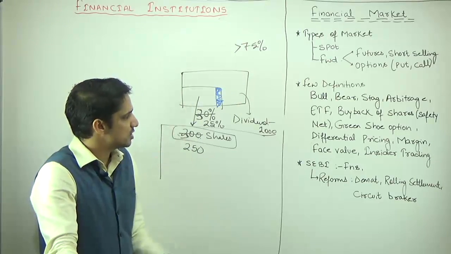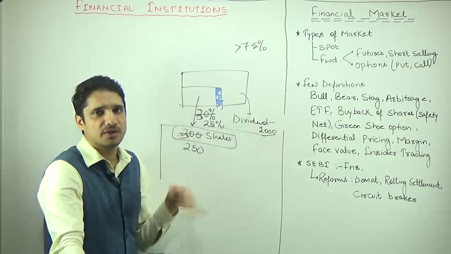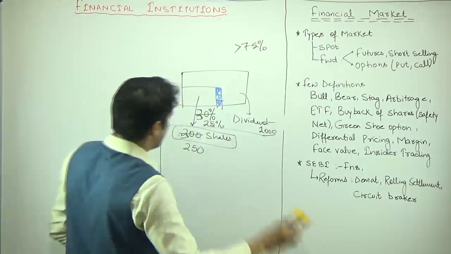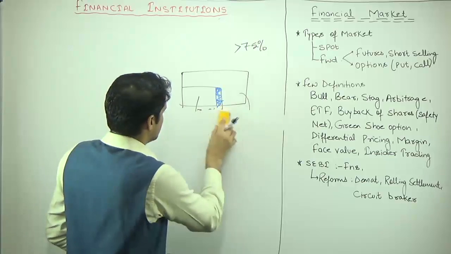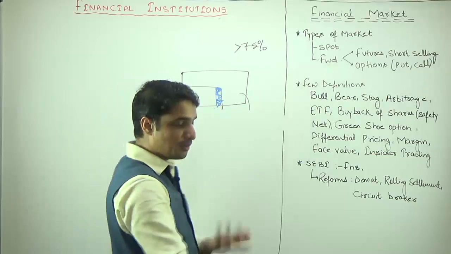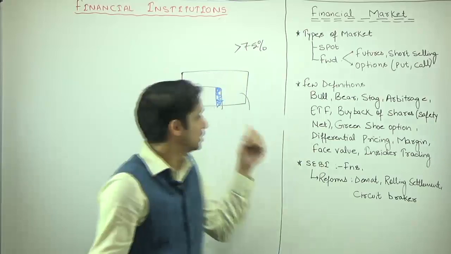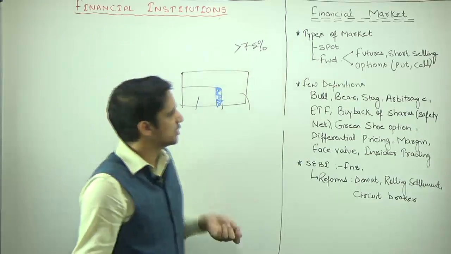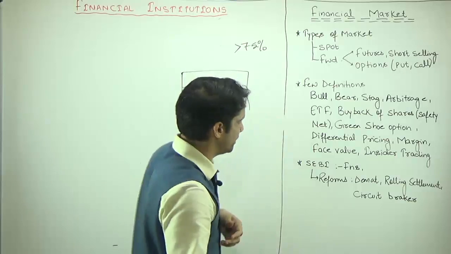To avoid such a situation, SEBI said that whenever there is a buyback of shares, for example if the company buys back 30%, the company is not allowed to come up with an IPO or FPO for 6 months. So all these are constraints which are levied by SEBI.